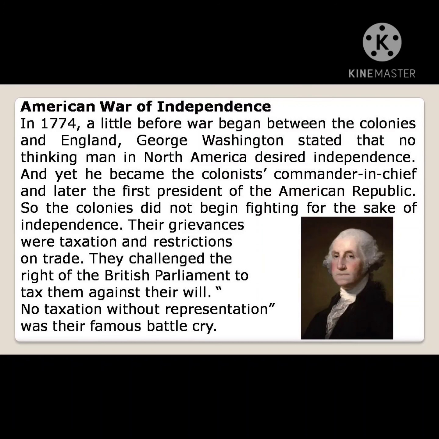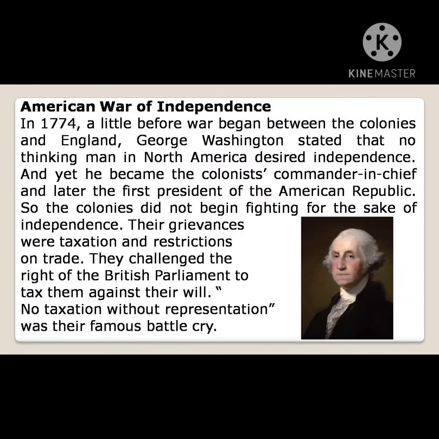And yet he became the colonists' commander-in-chief and later the first president of the American Republic.